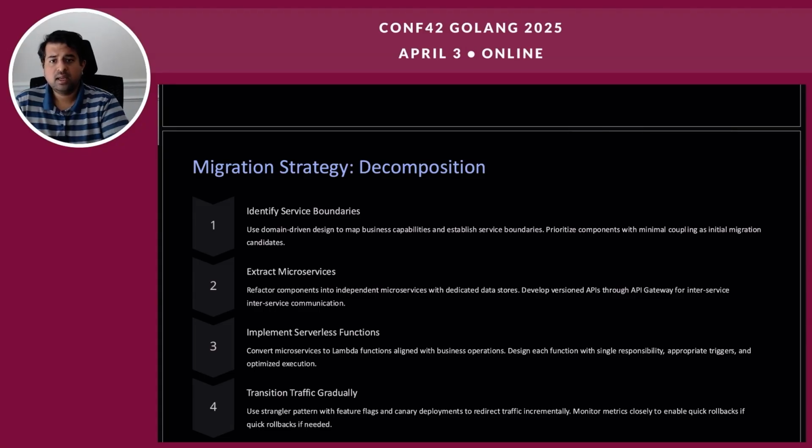Canary deployments involve routing a small percentage of traffic to the new serverless components. This allows for testing in a production-like environment and identifying any issues before a full rollout. Monitoring and metrics. Closely monitoring metrics during the transition is essential for detecting issues and ensuring a smooth migration. Quick rollbacks should be enabled if necessary.